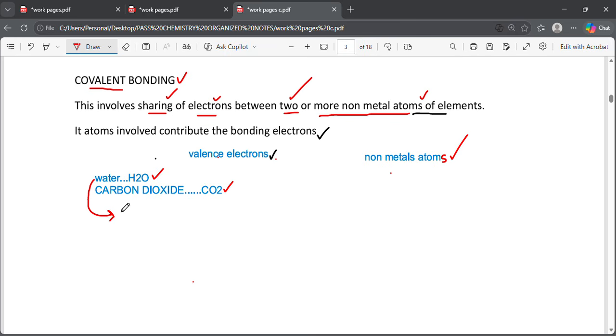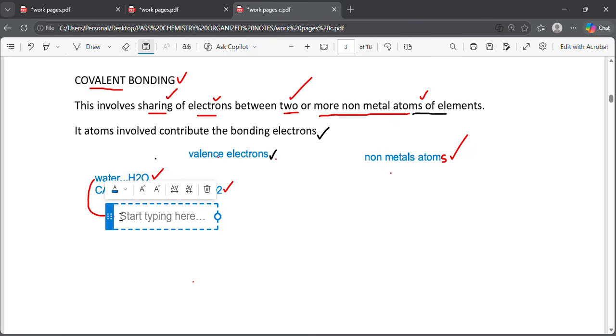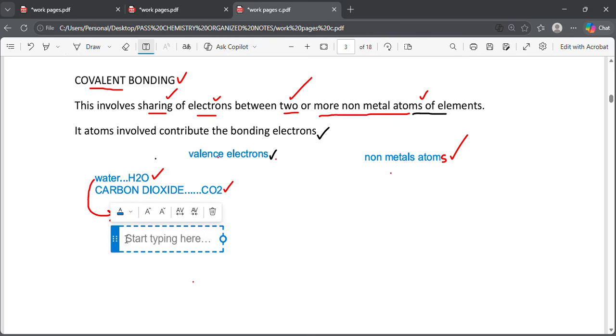So first thing first, I said whenever we are going to do bonding, our first concept comes from the atomic number. So we first know their atomic number. It is the atomic number that will lead us on anything that we are going to do. So you have to first know the atomic number. So we are going to start with the atomic number of, sorry, of hydrogen. Why am I saying hydrogen?